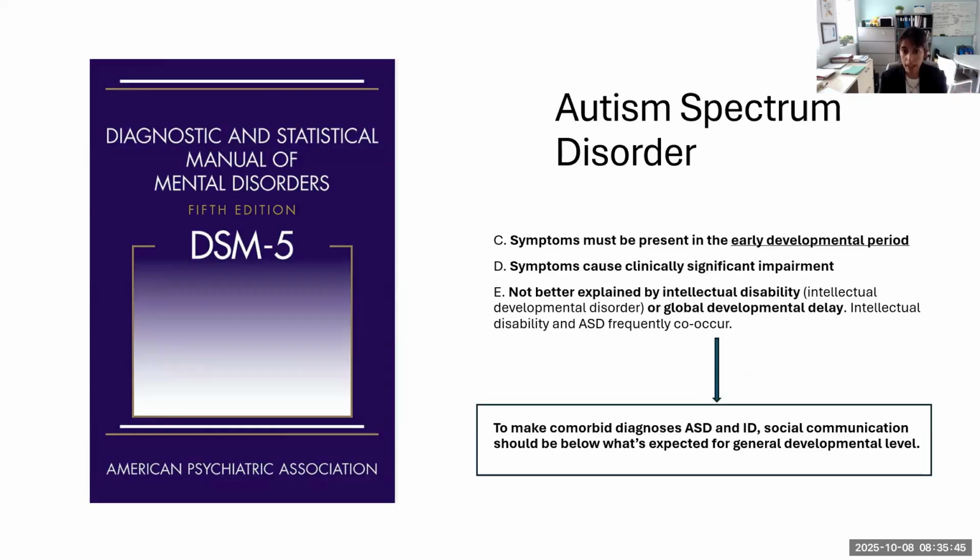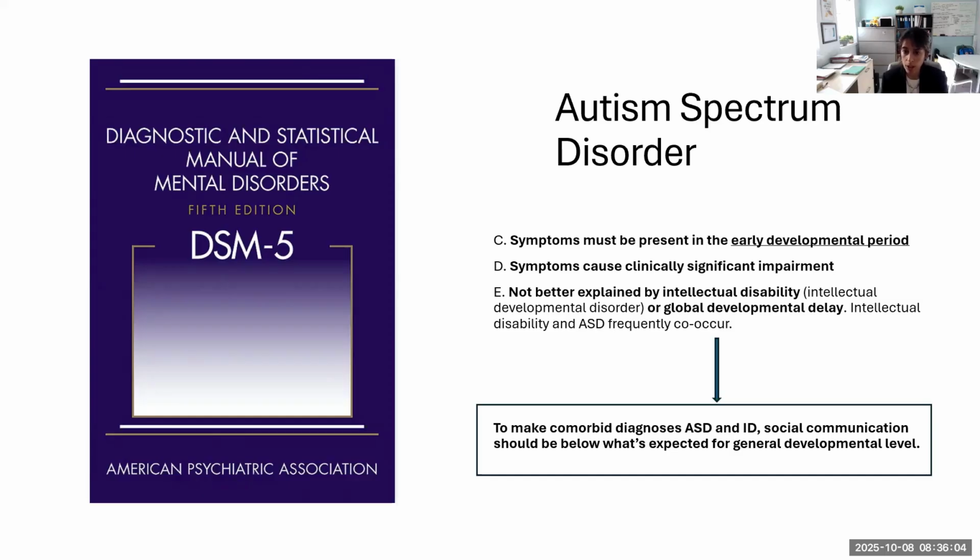But in addition to A and B, it's very important, and it's part of the criteria, that symptoms must be present in the early developmental period, and these symptoms cause a clinically significant impairment and are not better explained by intellectual disability or global developmental delay.